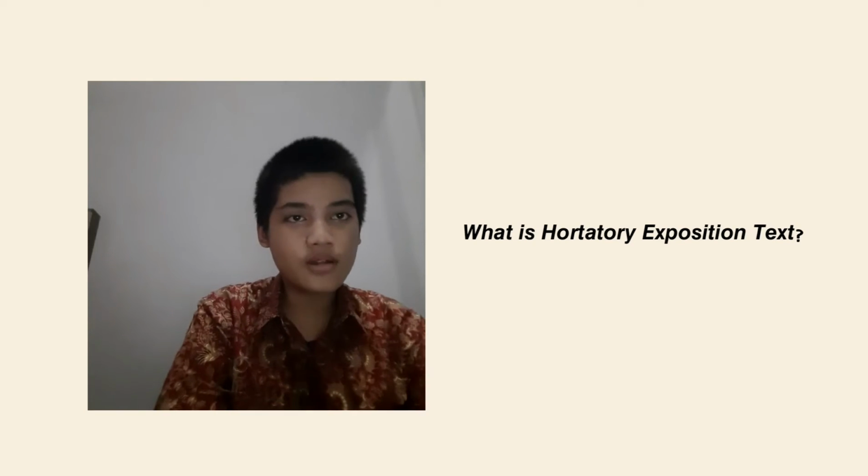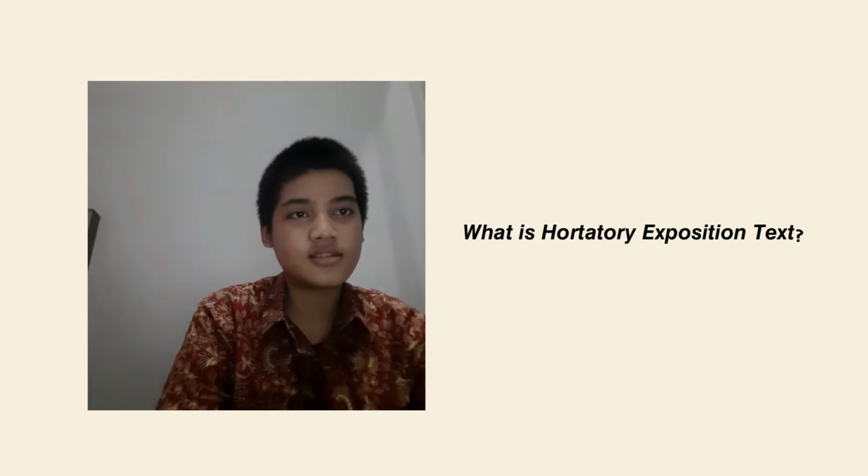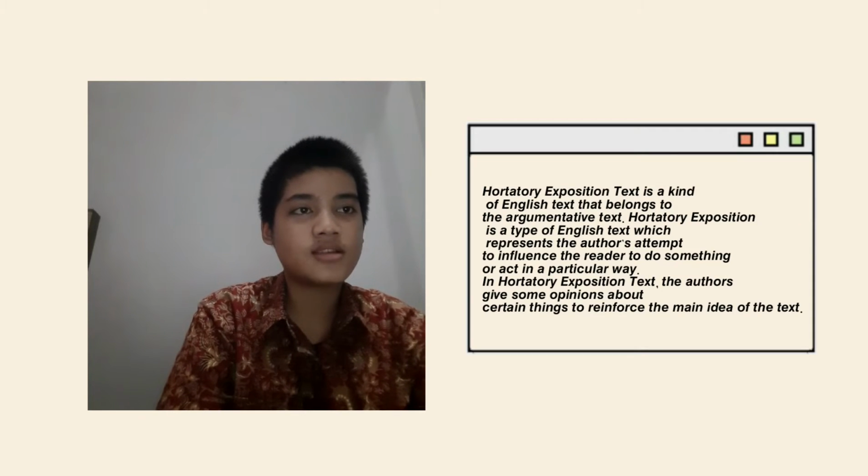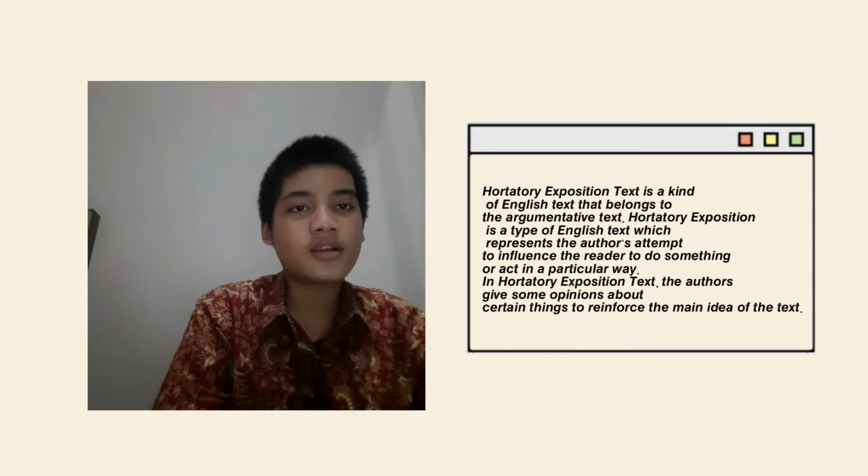And in this video we will explain about hortatory exposition text. What is hortatory exposition text? Hortatory exposition text is a kind of English text that belongs to the argumentative text. Hortatory exposition is a type of English text which represents the author's attempt to influence the reader to do something or act in a particular way.